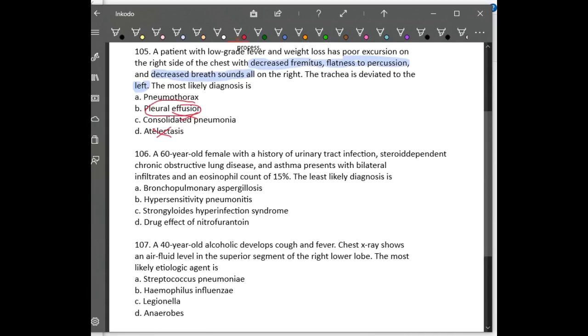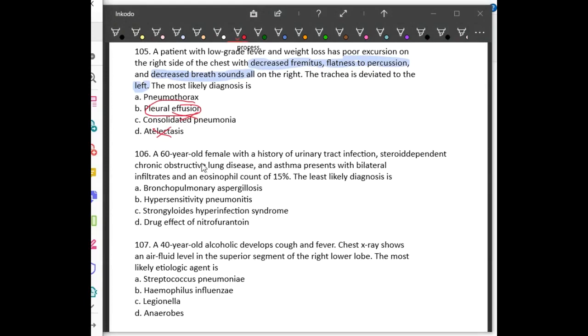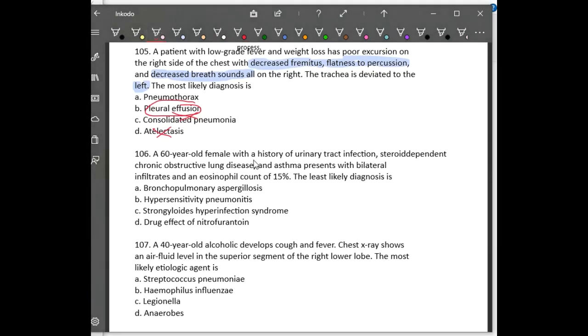Okay, next we have question 106. There is a 60-year-old female with a history of urinary tract infection, steroid dependent chronic obstructive pulmonary disease, COPD, and asthma. She presents with bilateral infiltrates, and there is an eosinophil count of 15%. What is the least likely diagnosis? It's not most common, it is least likely. First we will see which of the following is associated with eosinophil count.